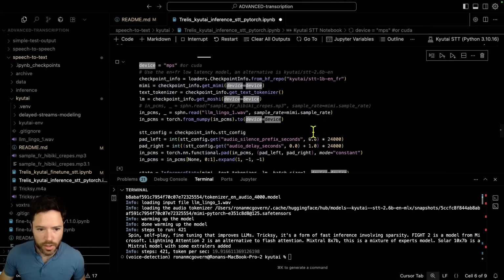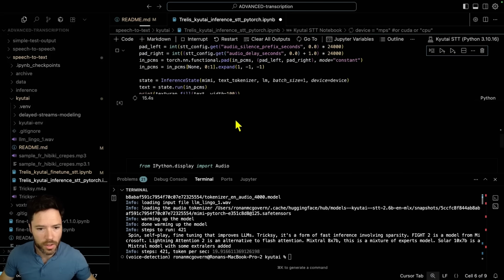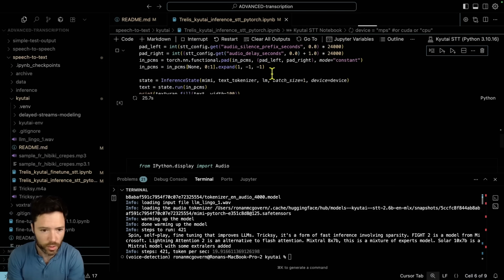Now here you can see the device that we've chosen is MPS, but you could also just set this to CPU and this would work fine as well. So there shouldn't be any issue with that. It won't be quite as fast as the MLX implementation, and it won't be as fast as the Rust server that we'll see a bit later. But if you want to do a quick demo, this should work fine.